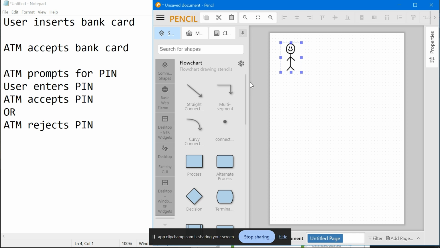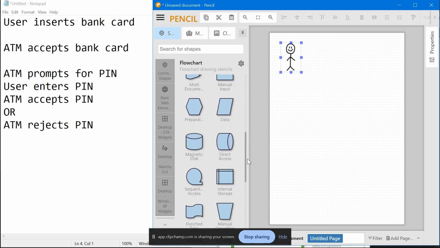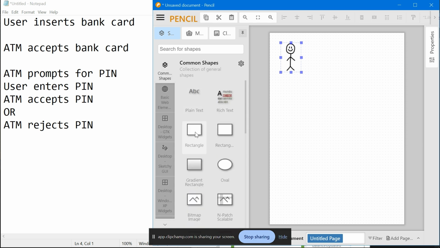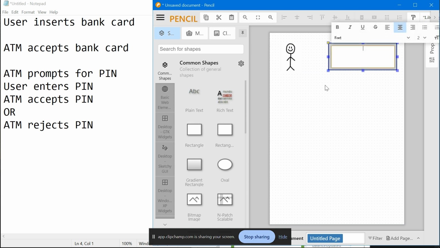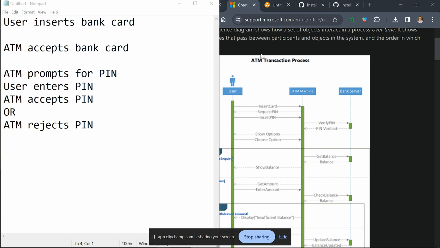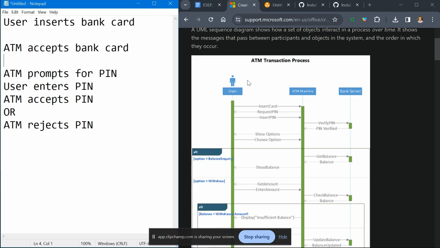Let's start with our flow chart here. I screen grabbed this figure just to portray our user, and what we're going to do is look in common shapes, and we'll use a rectangle, to make it real simple. This is going to be our ATM. I'll increase the font a little bit, probably to 7. That looks good. We're going to do pretty much the same thing that Microsoft did, which was to draw up this diagram in a vertical way.